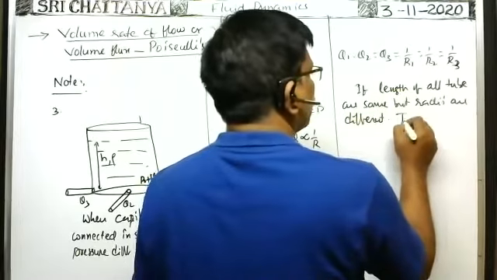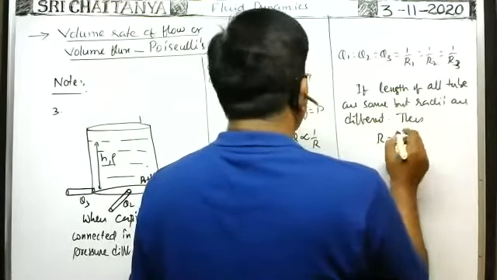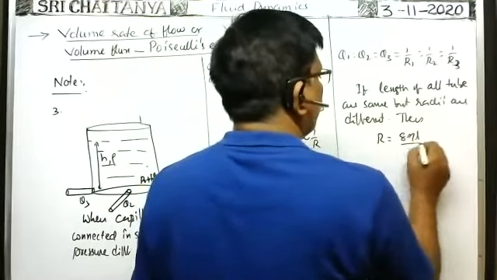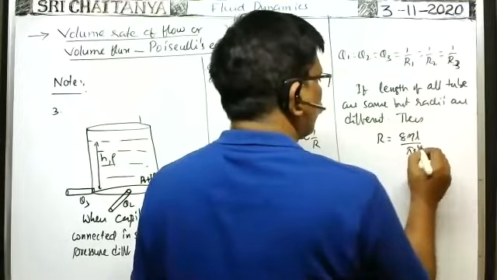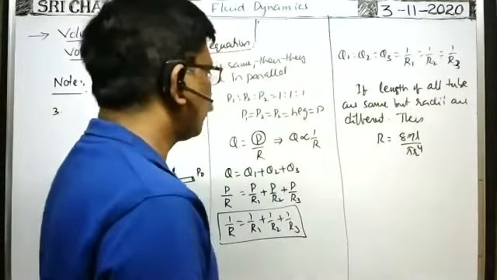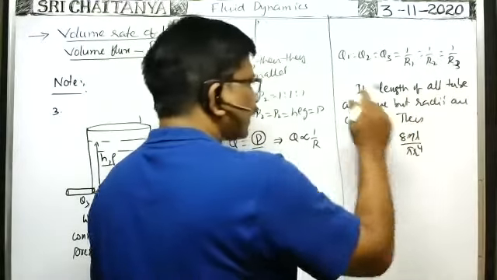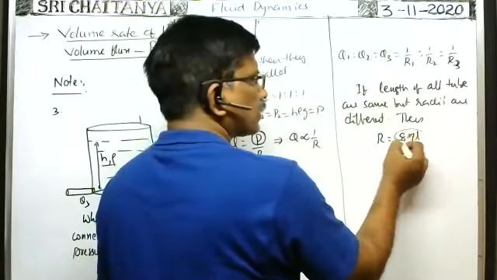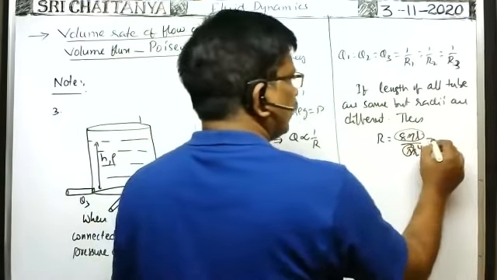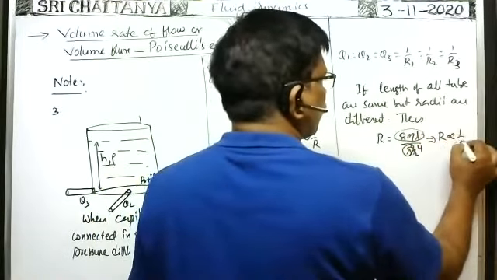Then fluid resistance R is equal to 8 eta L by pi r to the power of 4. This is a general formula for fluid resistance. Here length is the same for all. Of course, in all the capillary tubes, the same liquid will flow, so eta is constant. Pi is also constant. This implies fluid resistance is inversely proportional to r to the power of 4.